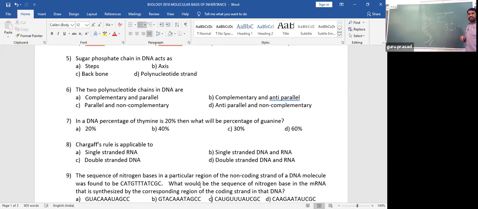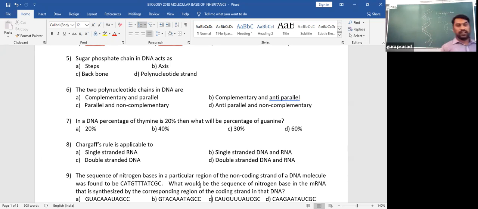Out of 100% of the DNA given, 40% is thymine and adenine, as they have given the hint to calculate that thymine is 20%. Hope you are understanding. The rest, 60%, is G and C. Under that, half, 30%, is G and 30% is C. Hope you got the answer. The guanine is 30%.